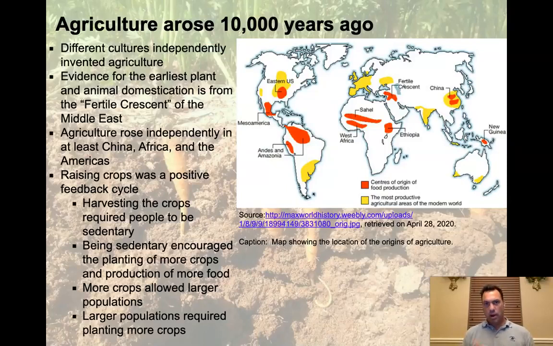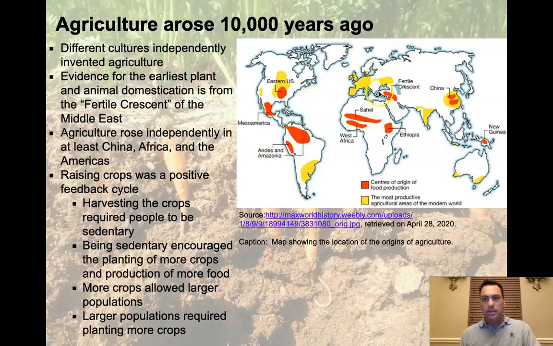So let's talk about where agriculture came from. Turns out different cultures independently invented agriculture. If we look at a map of the earth right here, we notice that there are orange zones and yellow zones. The orange zones are centers of origin of food production. So this is where human beings came together and developed agriculture based upon the plants that reside in that area.